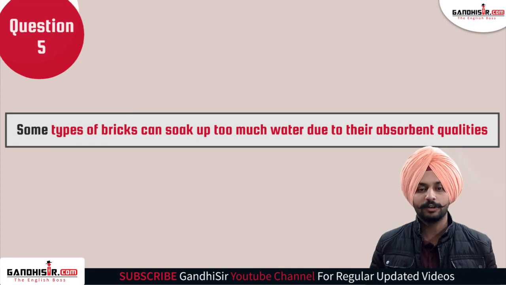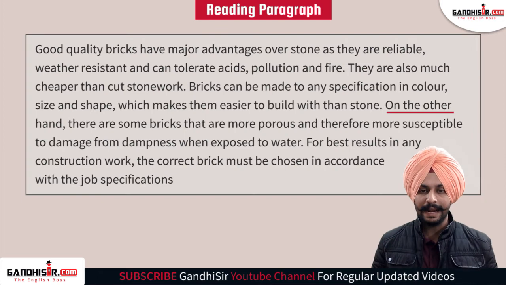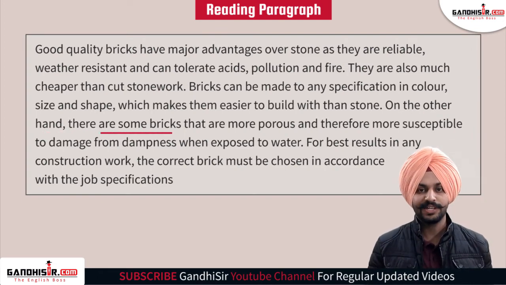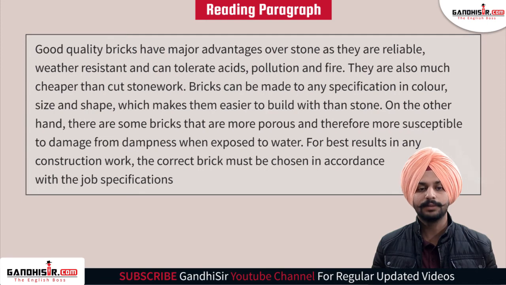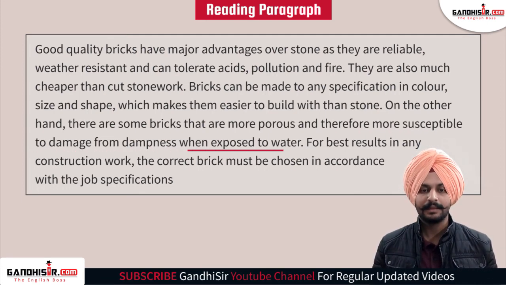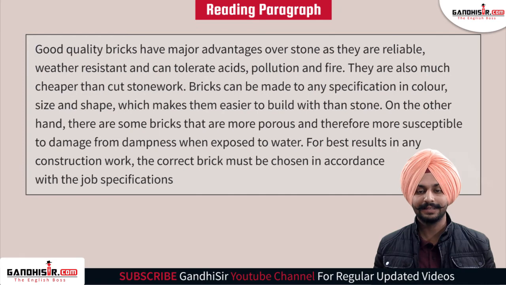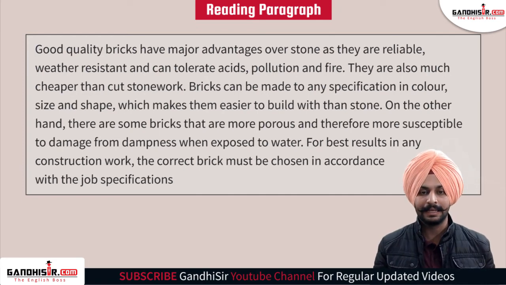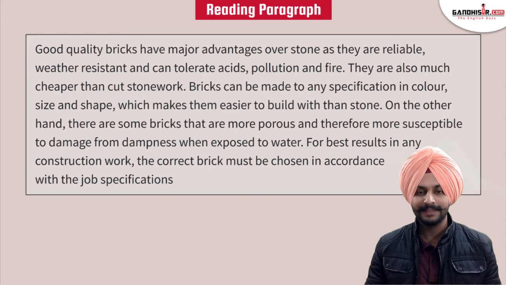And when looking for the information in the paragraph, in the fifth line, it says, on the other hand, there are some bricks which have more pores and are therefore more susceptible to damage from dampness, which means the effect which we get after something is soaked in water, or there is a high water content in something, we call it damp or dampness, when exposed to water.